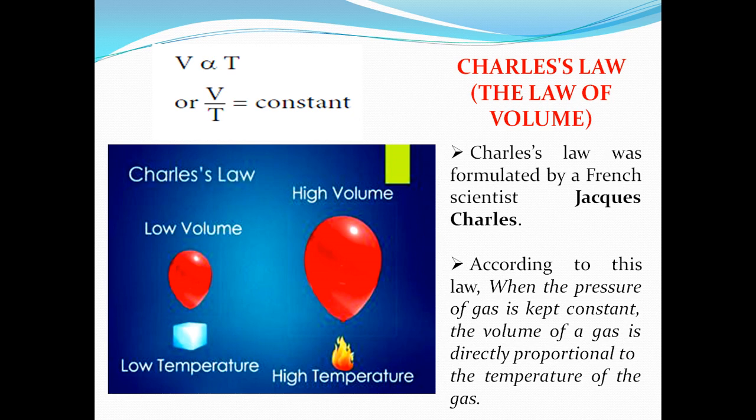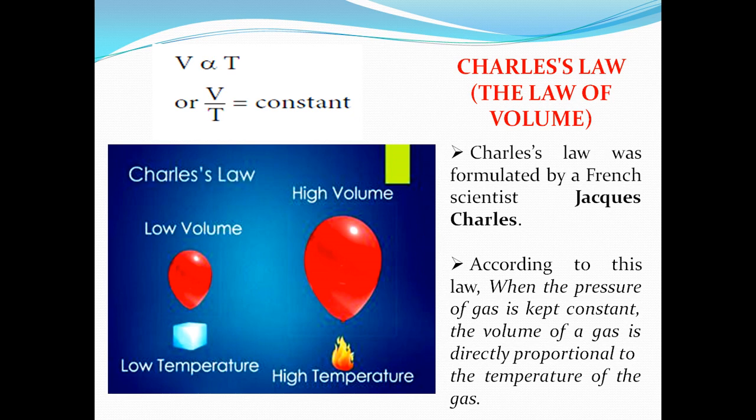Now in this law, see here in the picture I have shown you a balloon. Under the balloon an ice cube has been given. From the ice cube what temperature will we receive? Not high temperature, absolutely just low temperature. Then the balloon contracts. But at a high temperature what will happen? If we give a fire under the balloon, due to that fire the balloon expands. So this is how Charles's law was formulated.